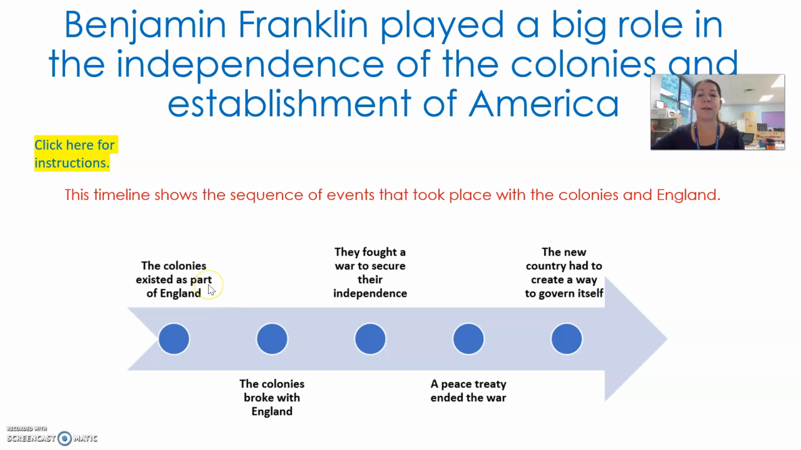First, we show that the colonies existed as a part of England. Then the colonies broke with England. They fought a war to secure their independence. Then a peace treaty ended the war, and the new country had to find a way to govern itself.